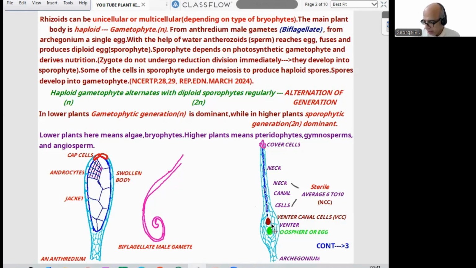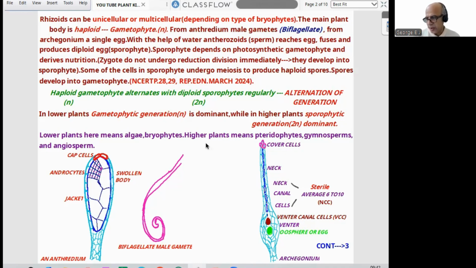There we can find the venter canal cell, which is called VCC. There is a single oosphere or egg, haploid. Then above it, we can find a long structure called the neck canal cell, NCC, that will normally be sterile, average 6 to 10 in number, and at the tip you can find the cover cell.